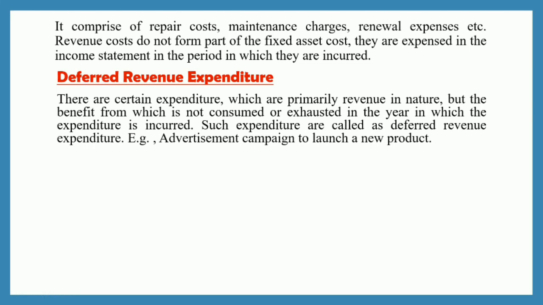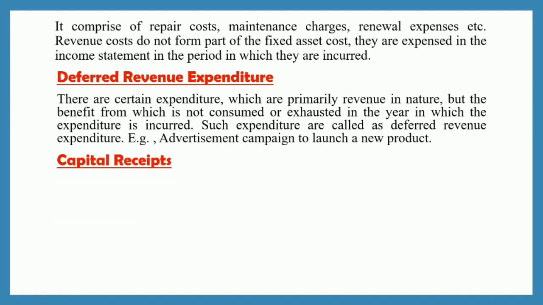But when you are advertising a new product, it is not considered under one year only. You incur the expenditure for advertising a new product till the product has its own market. So basically its benefit is not constrained in one accounting year and it is not consumed or exhausted in the particular accounting year. That is why such expenditure is given another heading, that is deferred revenue expenditure. So this was your deferred revenue expenditure.